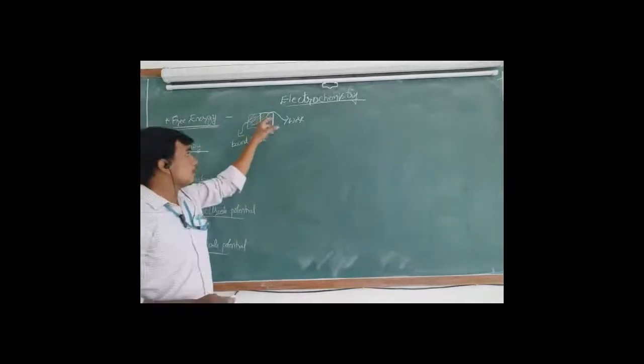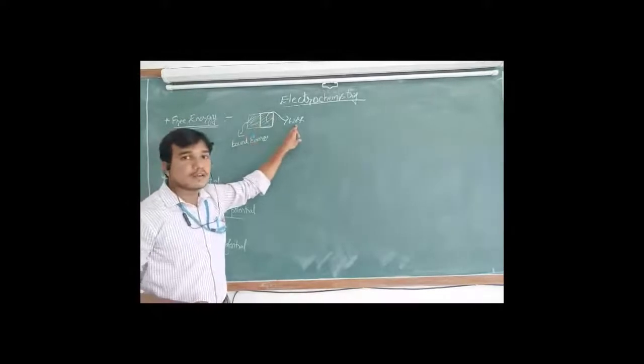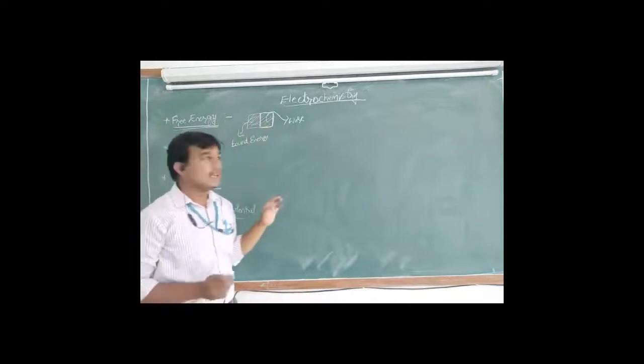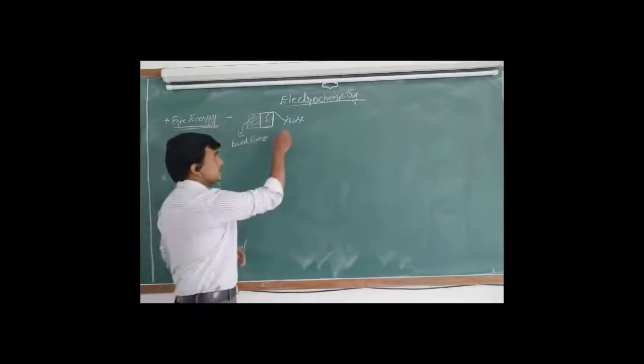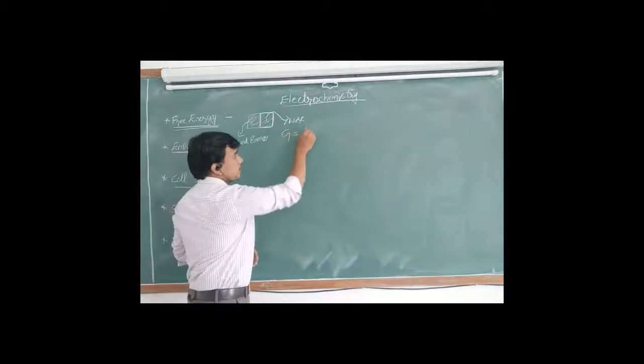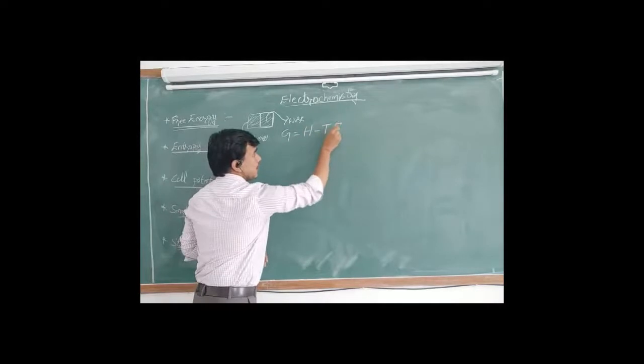Whatever energy is used for useful work is called free energy or available energy, also Gibbs free energy. Gibbs free energy is a composite function which consists of entropy and energy.